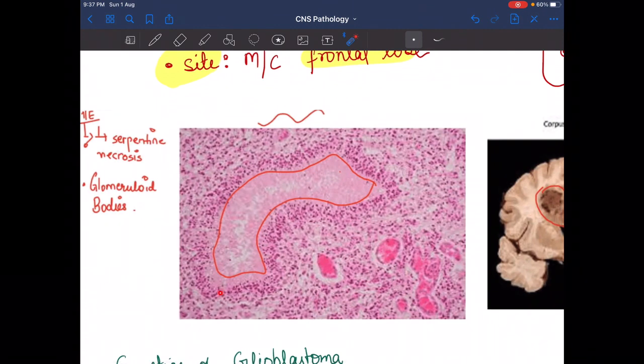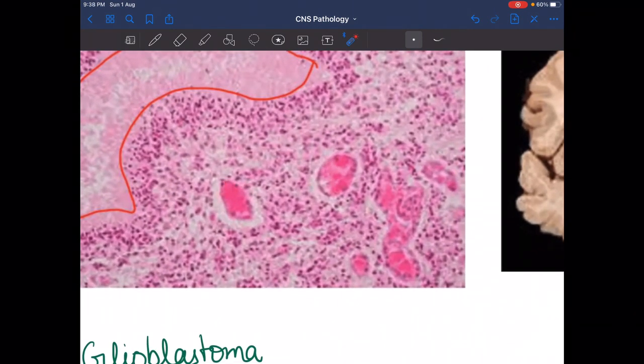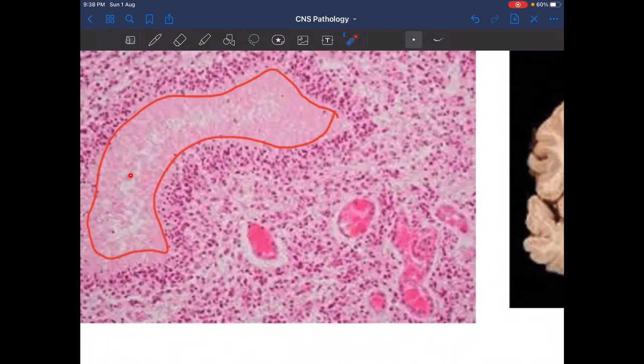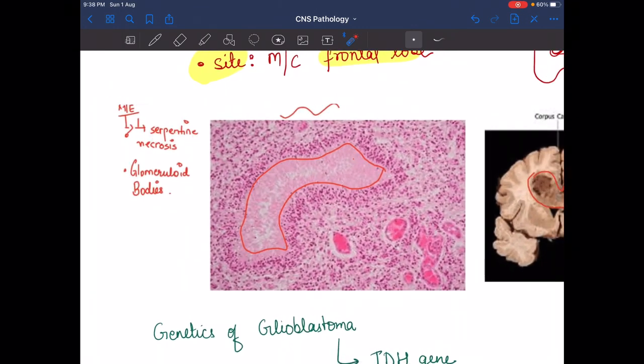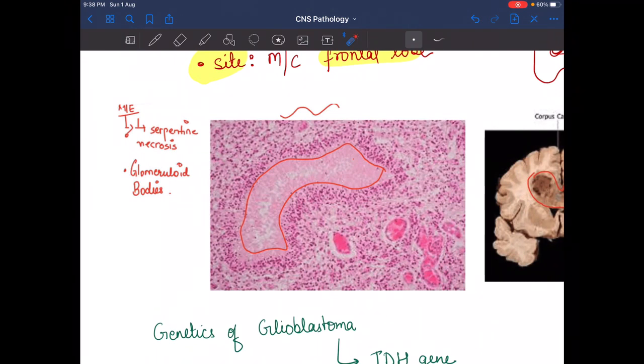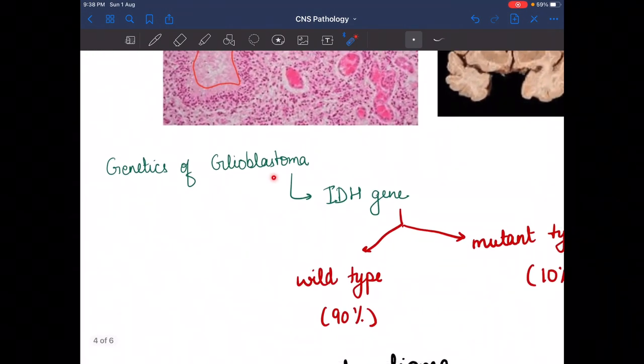So it is serpentine necrosis that we see in the microscopic image, and these are the glomeruloid bodies. So on the microscopic image we see serpentine necrosis and glomeruloid bodies, which are seen in glioblastoma, the most common malignant tumor in the adult.